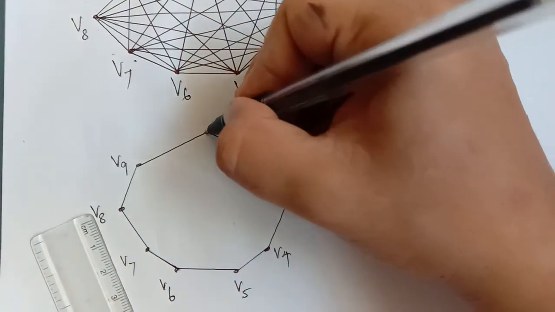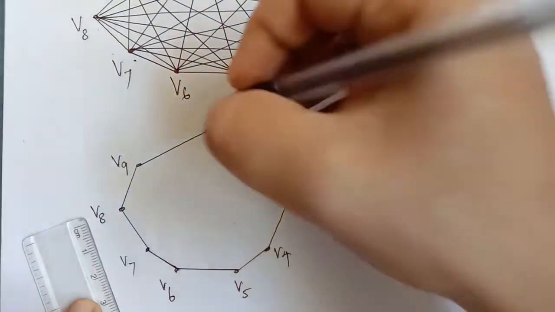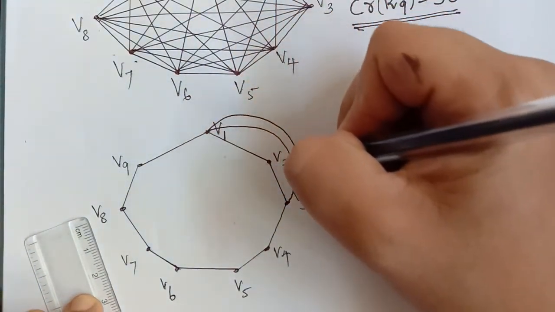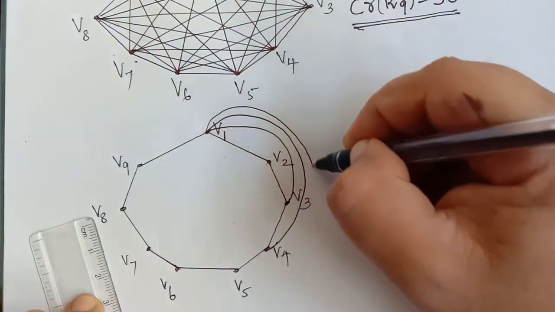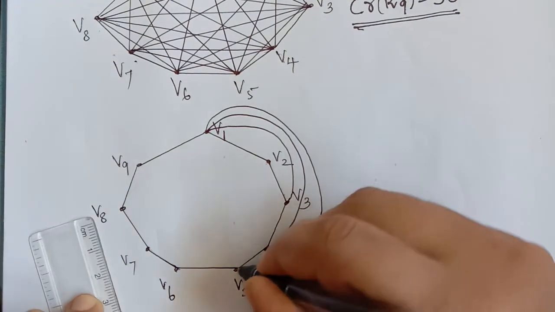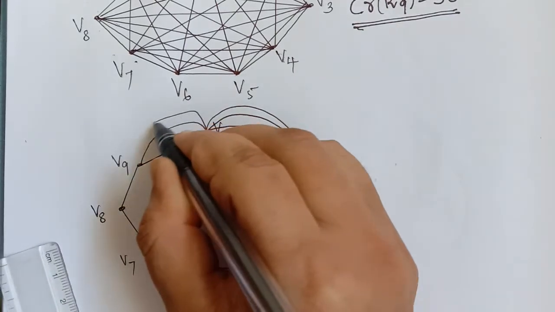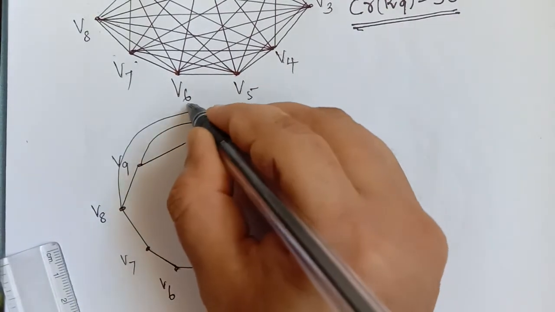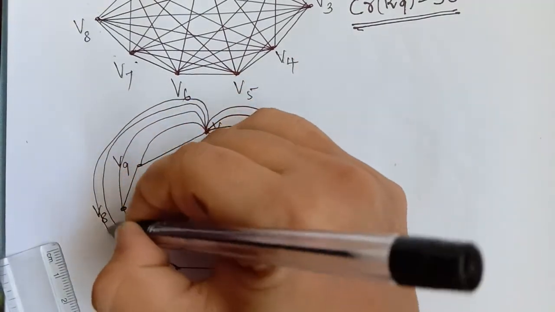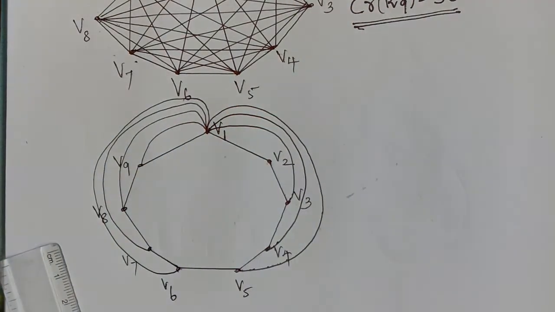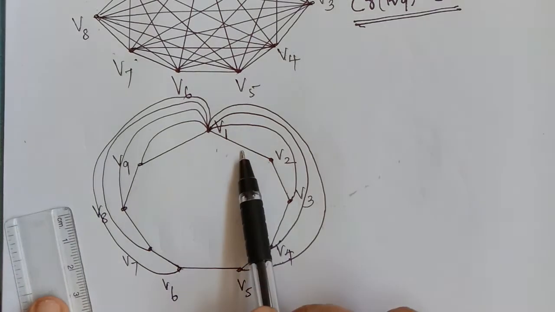Let me draw the edge between V1 and V3 in this manner, and then between V1 and V4, and then V1 and V5. Similarly, it has an edge between V1 and V9, and then with V8, V7, and also V6. So far there is no crossing, and V1 has edges with all the other remaining vertices.